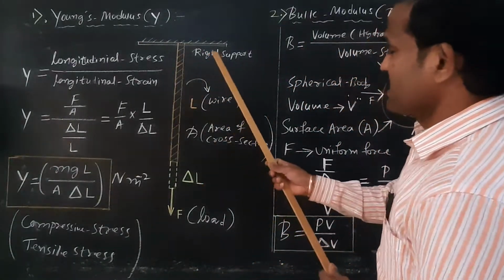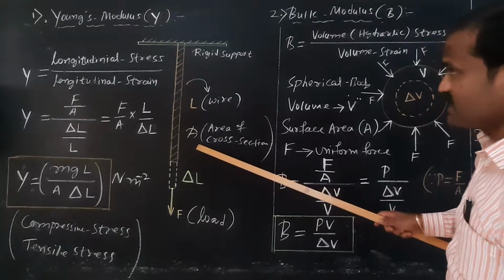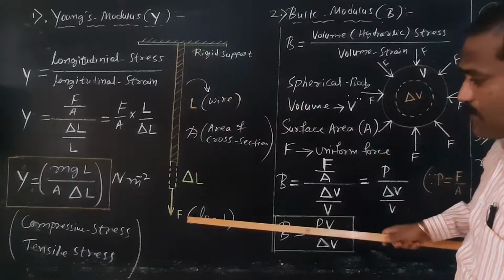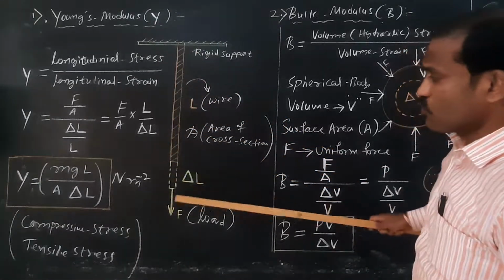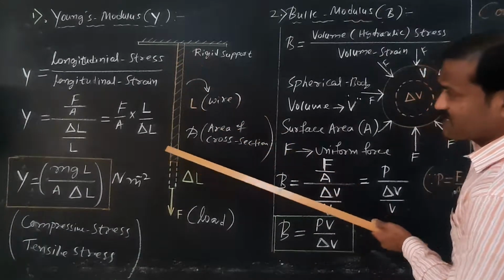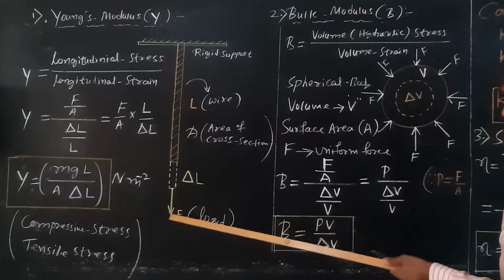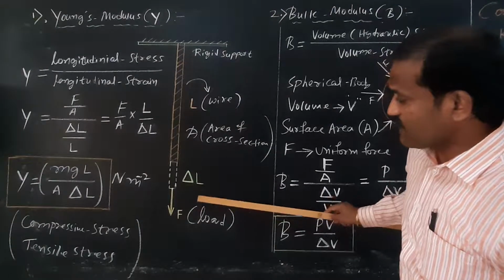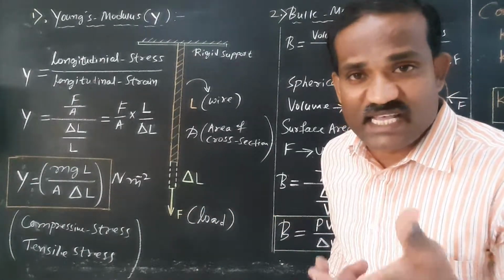Now in this case, let us consider a wire of length L and area of cross section A. One end is fixed to a rigid support, and to the other end we apply a load. The moment when no load is applied, this is the actual length of the wire in the absence of the load. As you keep on increasing the load, there is an increase in the length of the wire. What is the increase in the length of the wire? Let delta L be the small increase in the length of the wire.